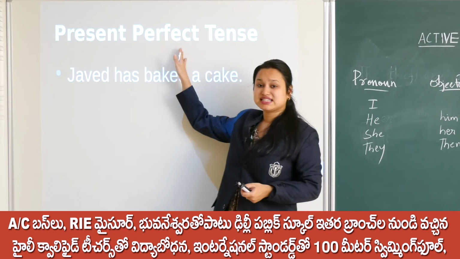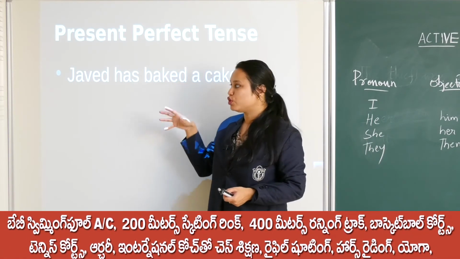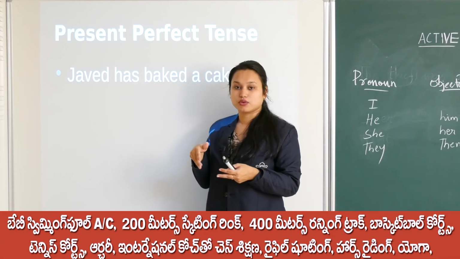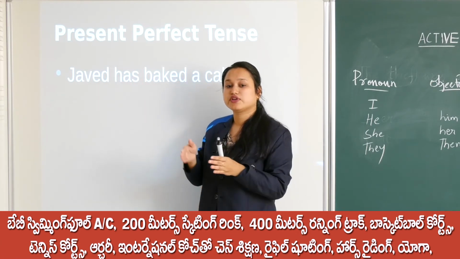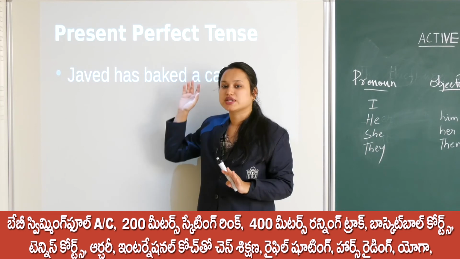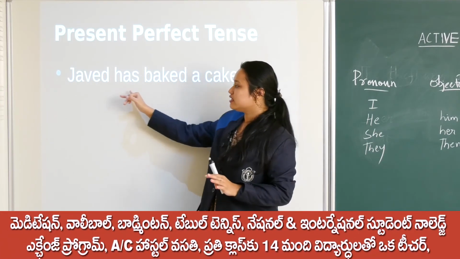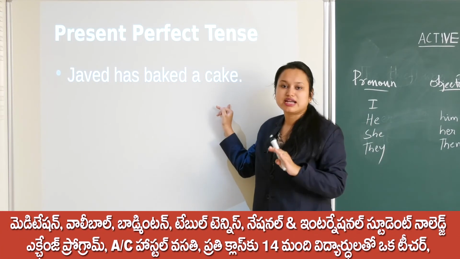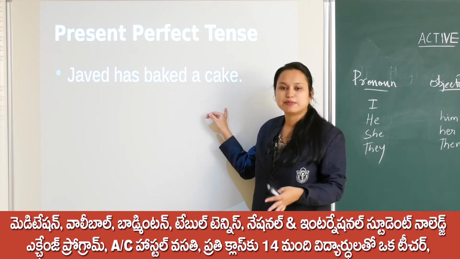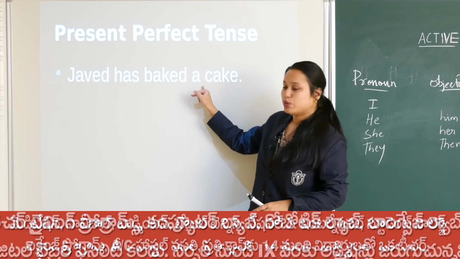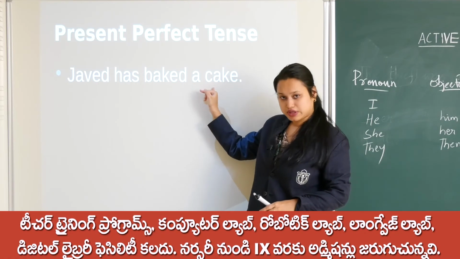Next one is present perfect tense. Some work which has been finished just now. Though it is in present tense, for something which has finished just now, we have to use present perfect. Javed has baked a cake. That means he has baked a cake today or just a few hours before. What is the action receiver? Cake.